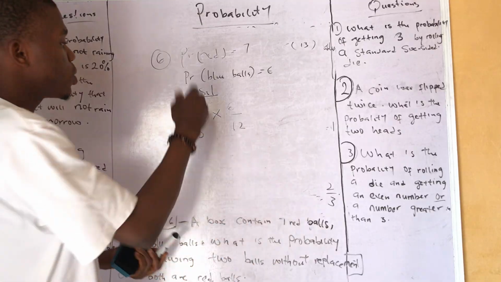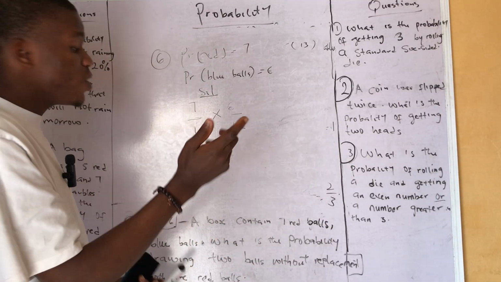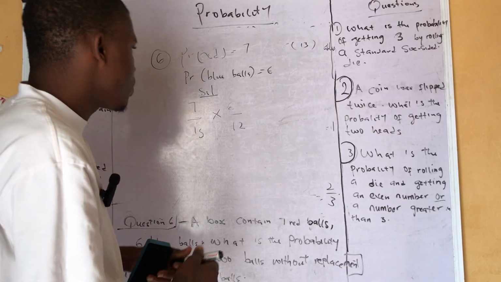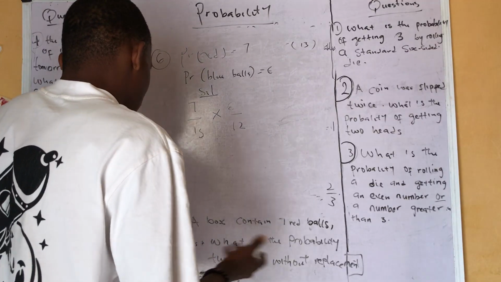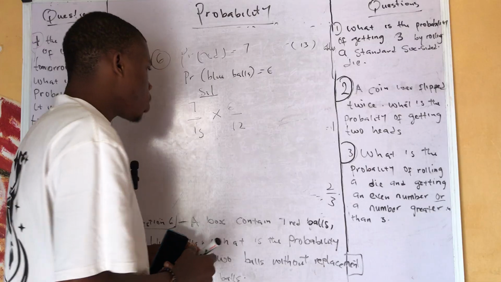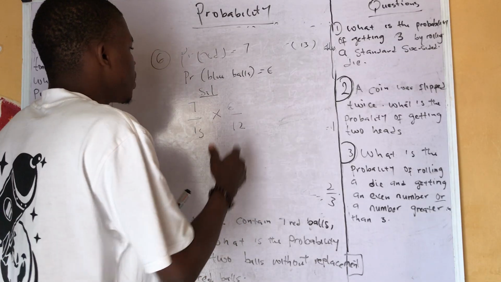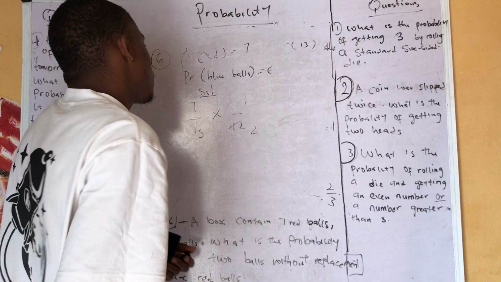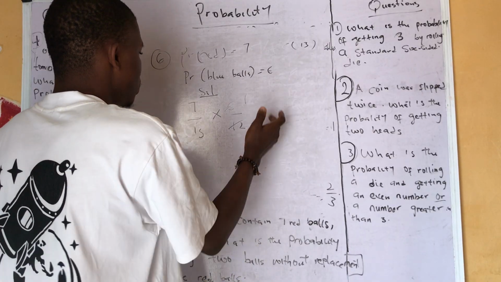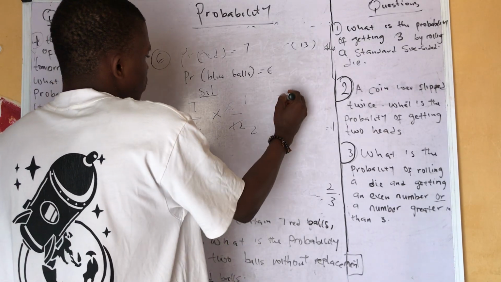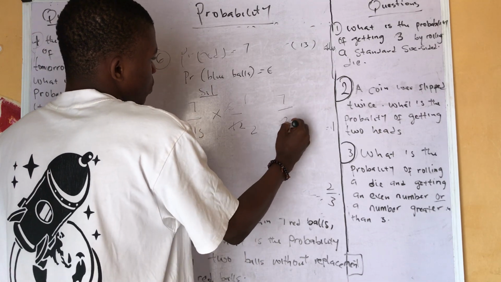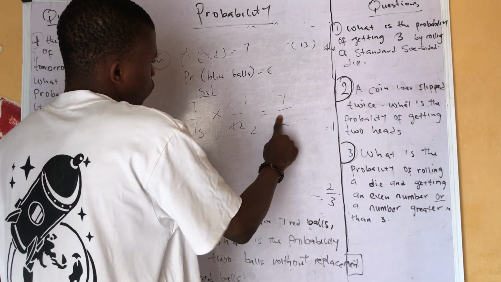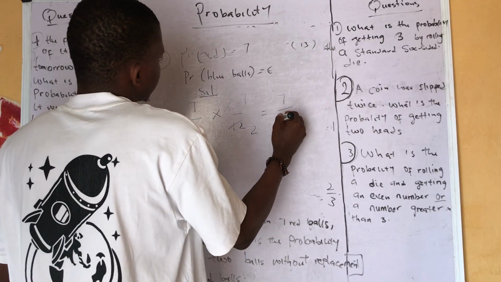That's why this one is dependent: because of the first outcome, if you see "without replacement" anywhere, just know that it falls under dependent events. And it's going to be multiplication when there is no "or" in the question. Then you should multiply. Since it is multiplication, this is 7 and this is 6, that's 7 over 26.